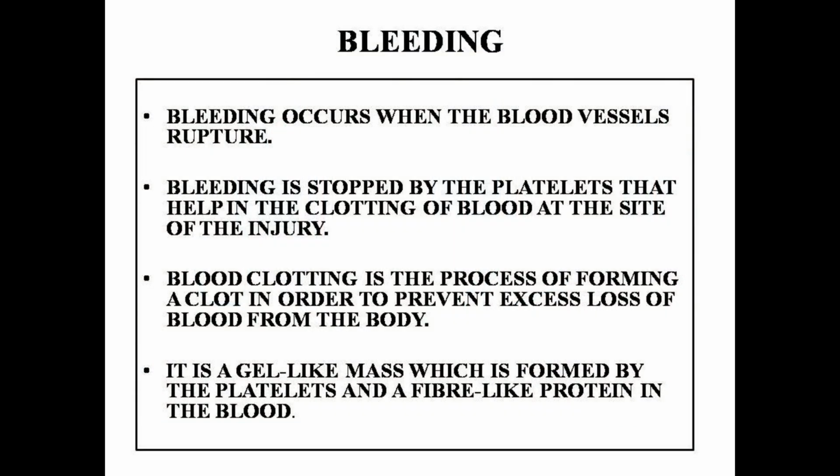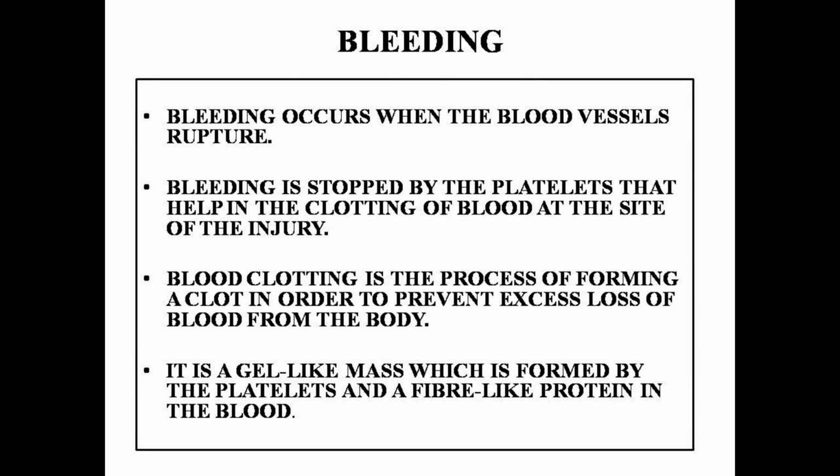What happens if the system of tubes develops a leak? Think about the situations when we are injured and start bleeding. Naturally, the loss of blood from the system has to be minimized.